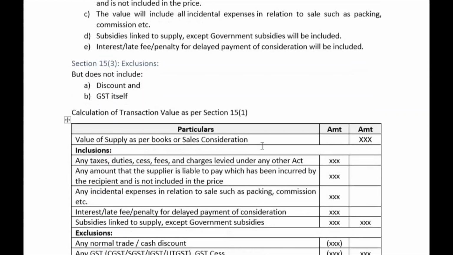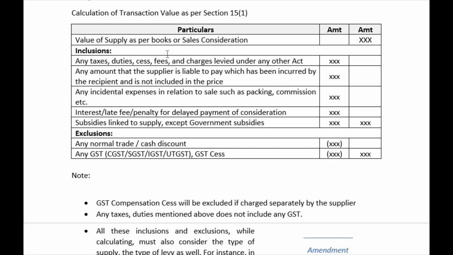Then calculation of transaction value as per section 15(1), right? This is how we are considering. This is 15(2)(b), this is 15(2), and this is 15(3) exclusions. There are these 5: any taxes, duties, cesses, fees, charges levied under any other act, and then any amount that the supplier is liable to pay which has been incurred by the recipient and is not included in the price, any incidental expenses, and interest, late fee, penalty, and then subsidies, right? This is how the sequence goes.